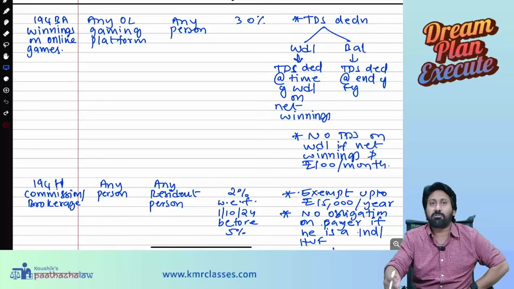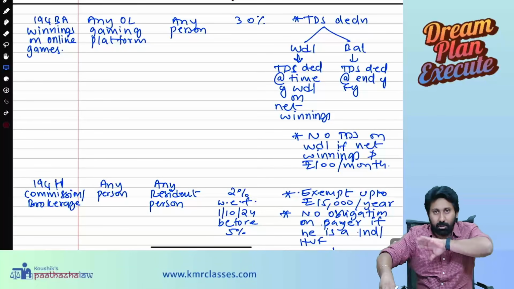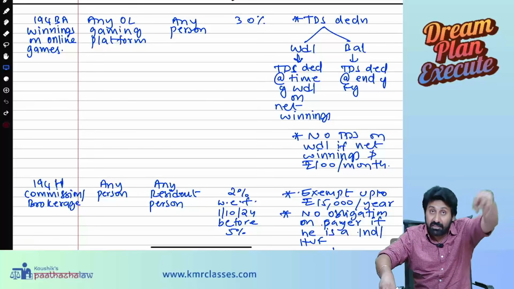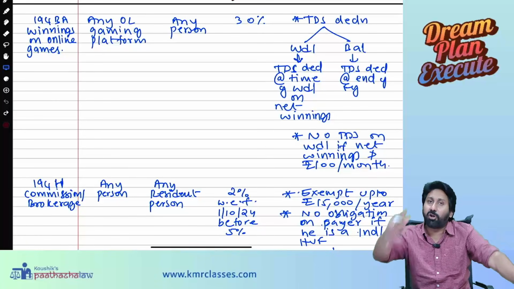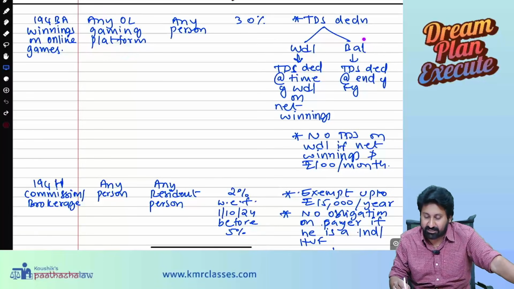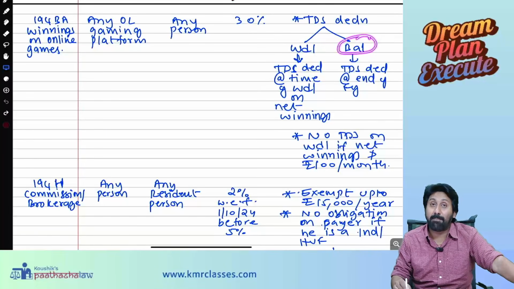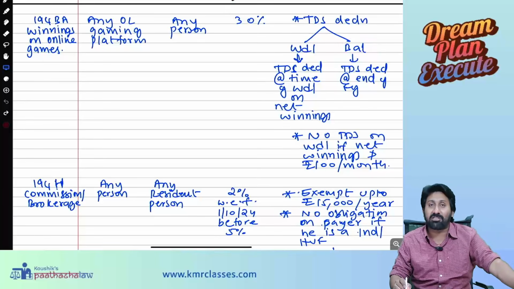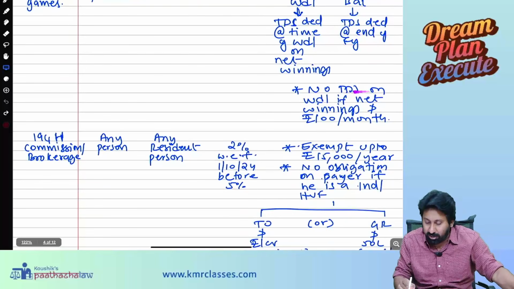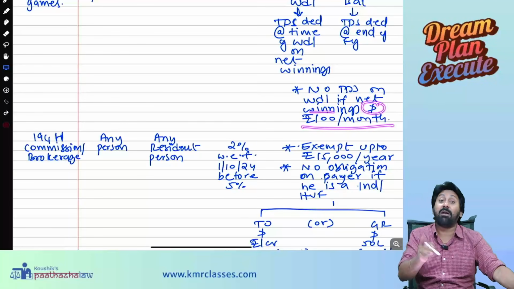Net winnings means you deposit an amount, lose some, gain some, and the balance is the net winnings. When you withdraw that amount, the online gaming platform deducts the tax and pays you. Sir, if some amount I did not withdraw? At the end of the financial year, whether you withdraw or not, TDS will be deducted on the balance also. No TDS on withdrawal if net winnings is not more than rupees 100 per month.